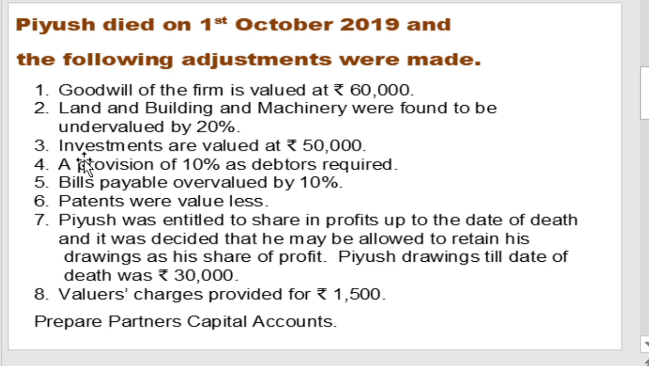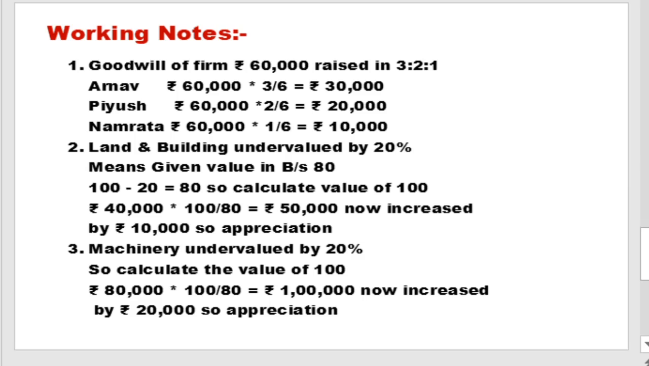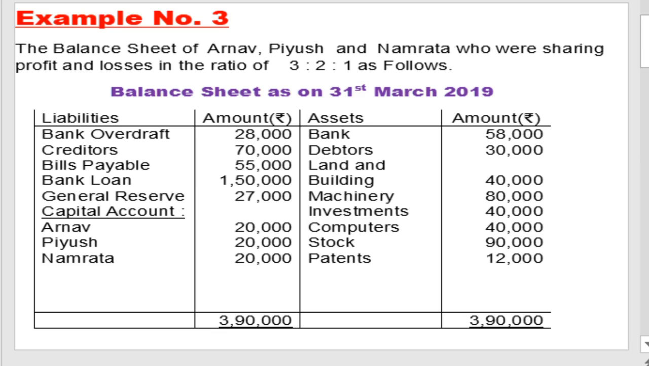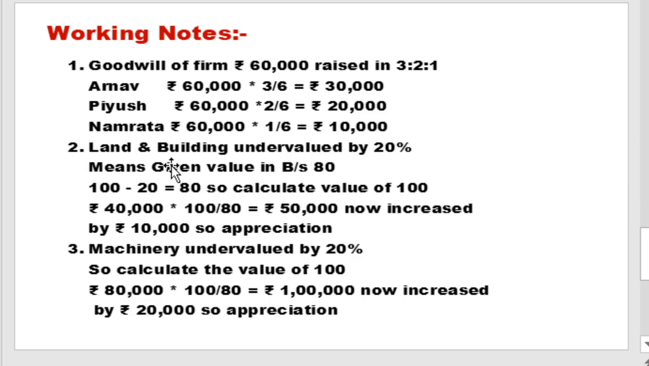Now add in the amount of land and building and machinery. First, the amount of land and building from the old balance sheet: land and building 40,000. This amount was by mistake undervalued by 20%, which means 80% of the amount is shown in the books of account. Land and building undervalued by 20% means the book value given in the balance sheet is 80%.